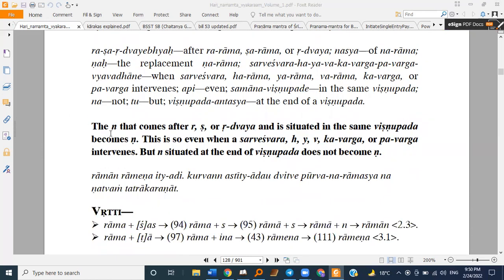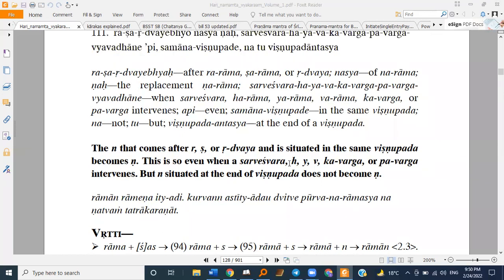The Na that comes after Ra, Sh or Hridvaya and is situated in the same Vishnu Pada becomes Na. This is so even when a Sarveshwara, Ha, Ya, Va, Kavarga or Pavarga intervenes. But Na situated at the end of Vishnupada does not become Na. Let me make it simple.